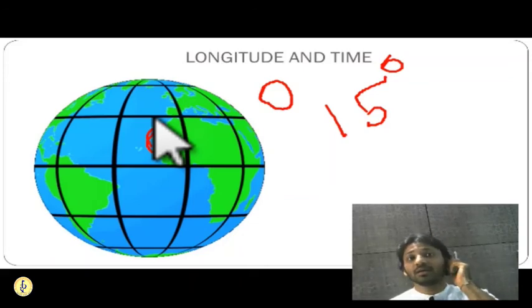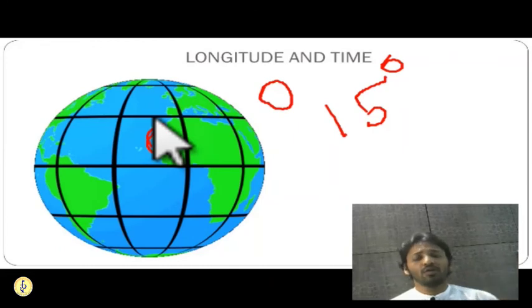As we have seen, it takes 1 hour for the earth to pass in front of the sun from 0 to 15 degrees. So when there is 12 o'clock in the afternoon on the 0 degrees, what will be the time on the 15 degrees east? It will be 1 o'clock in the afternoon. 30 degrees, 2 o'clock in the afternoon.